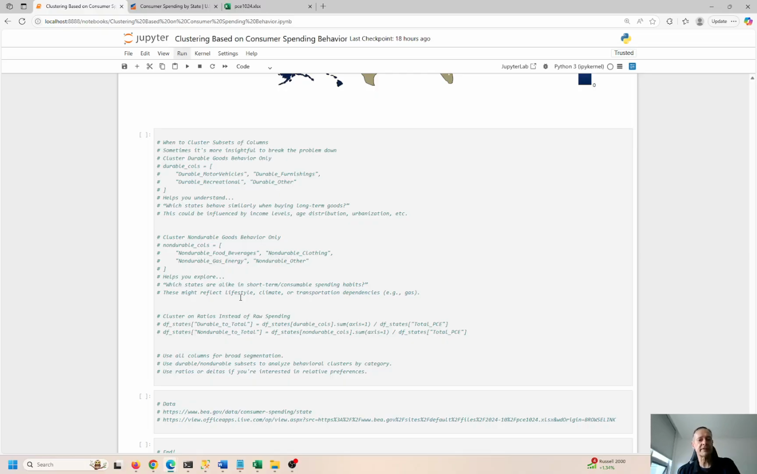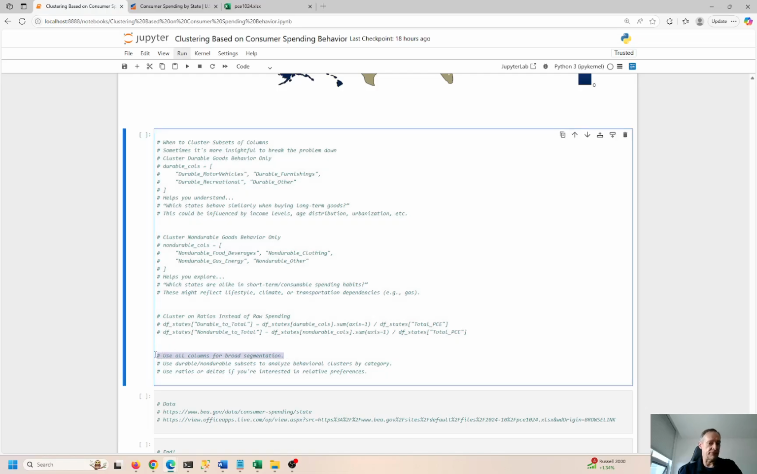So basically the takeaway here is use all columns for broad segmentation, right? Don't do the subset if you want to look at everything holistically. Use the durables or non-durable subset to analyze behavior based on category. So if your clustering has to be based on the categorical information that you're looking at, then you have to take a subset that's more appropriate than looking at the whole universe. But it really depends on what you're trying to achieve, right? There's a few different ways to do this clustering. Cluster everything together or just cluster a few things together, depending on what you're trying to accomplish, right? So you have to keep that in mind.